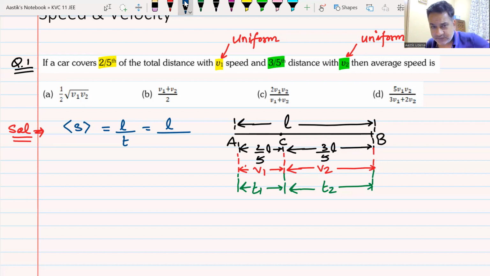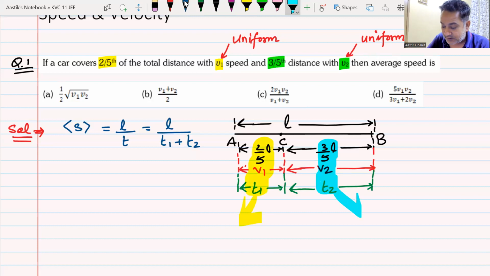Everything is there in the diagram. Once you make the diagram, the question is 95, 98, 99% done. In this case, it is almost 100% done. How much is the total time? t1 plus t2. Well done. Now, the only thing is, I have to get the values of t1 and t2. To get those values, I have these three quantities. These three quantities will give me the value of t1, and these three will give me the value of t2. Remember, I have assumed that the speed is uniform.